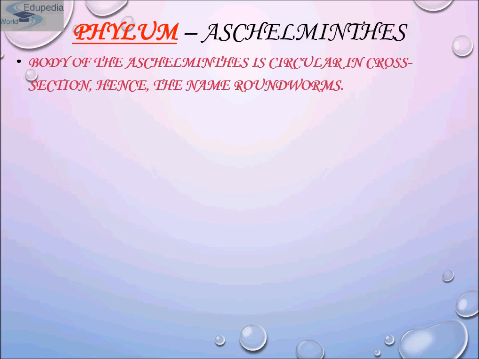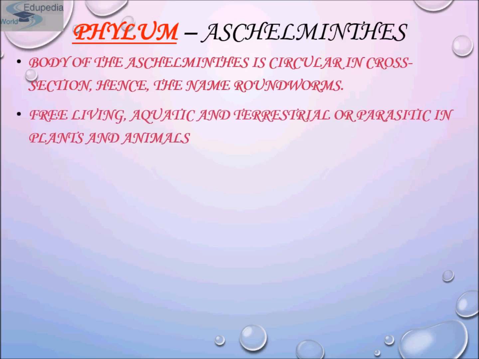The members of this phylum occupy all habitable spaces of the earth. The body of the Aschelminthes is circular in cross section, hence the name roundworms. They are freely living, aquatic, terrestrial, and parasitic in plants and animals.